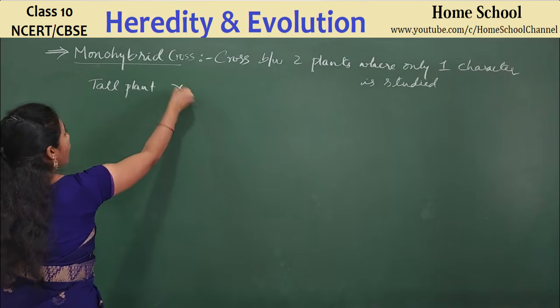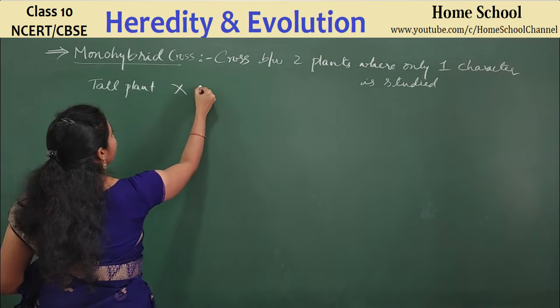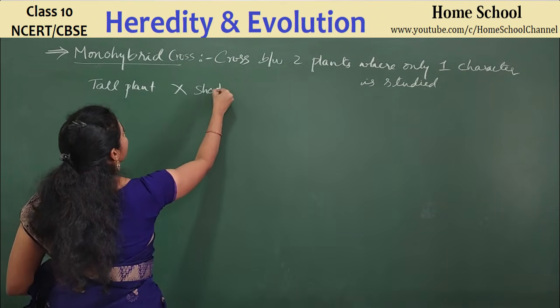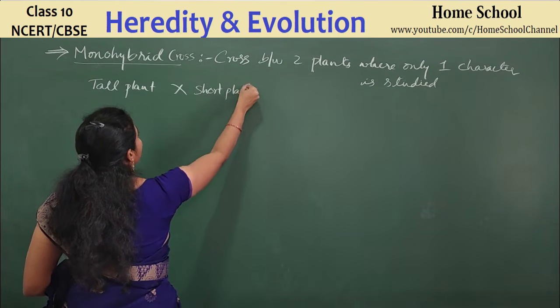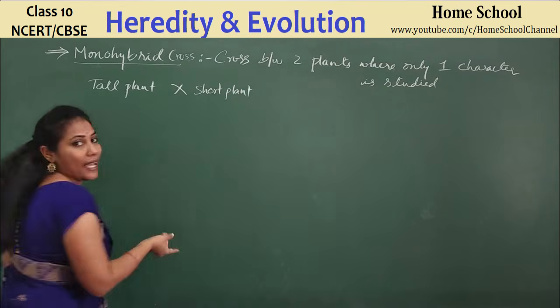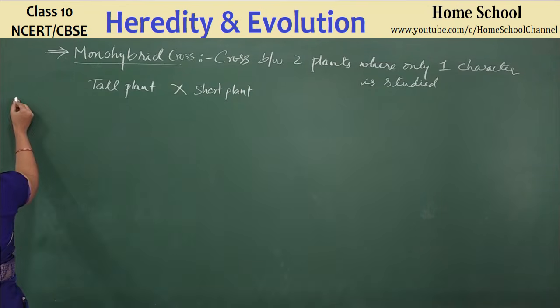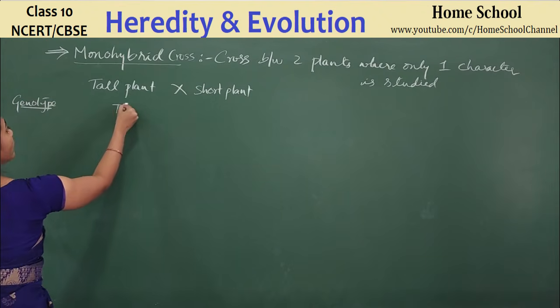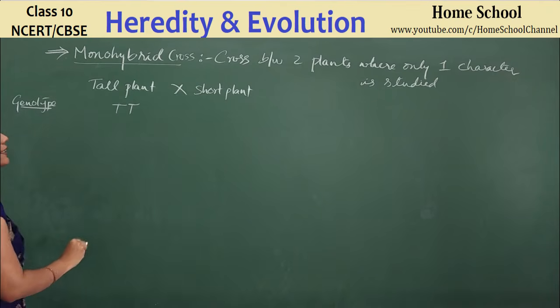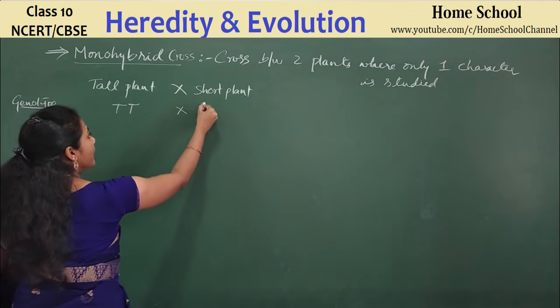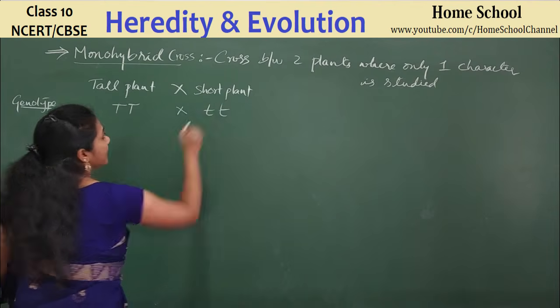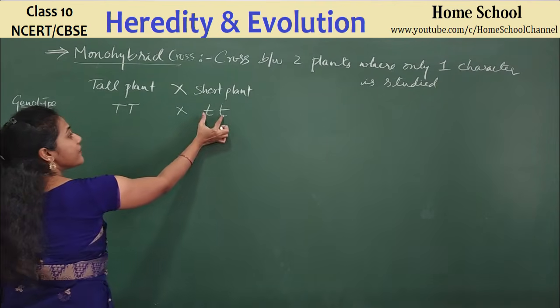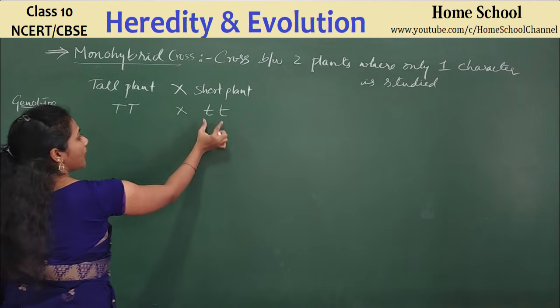He crossed this tall plant with a short plant, that is, a dwarf plant. The genotype of the tall plant was capital T, capital T. He crossed it with small t, small t. So this is the genotype of a short plant.